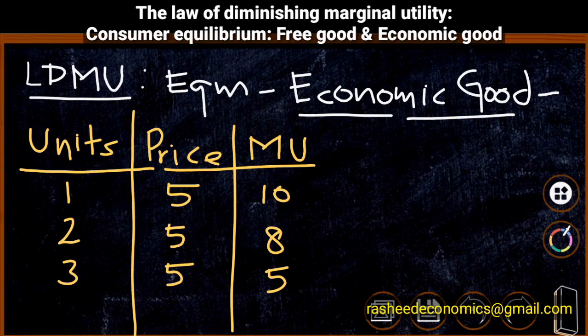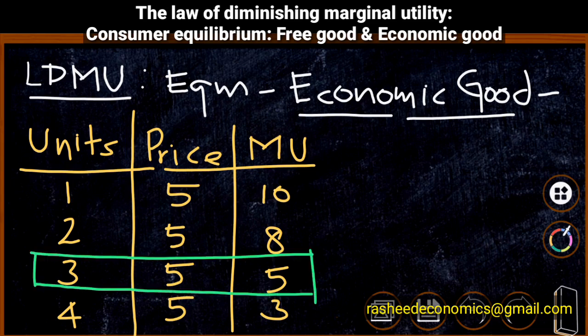Suppose he is going to consume one more unit of the commodity, that is, the fourth unit is consumed. Then the price of the commodity is the same 5 rupees and he is receiving only 3 units of marginal utility. That means he needs to pay 5 units of marginal utility but receives only 3. Here the amount going out is more than the amount received, and therefore the consumer will have no tendency to use such a unit. Therefore, the consumer will stop consumption when he is at an equilibrium point where price is equal to marginal utility.